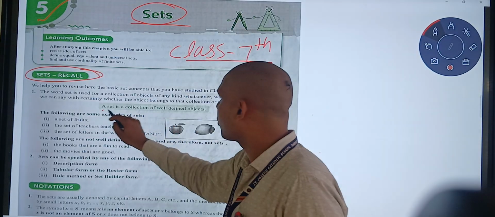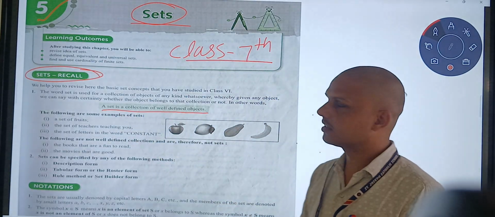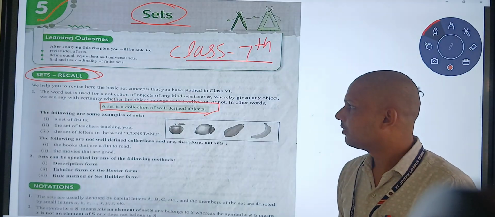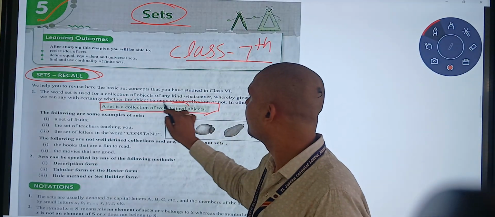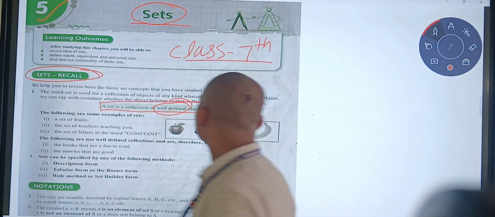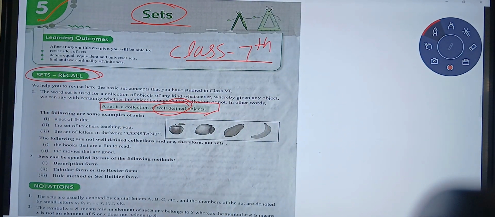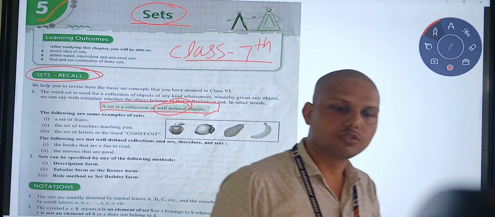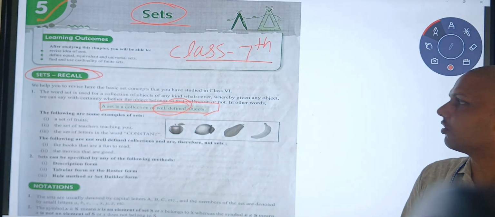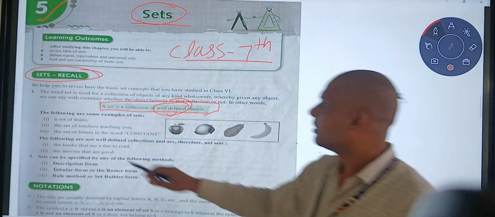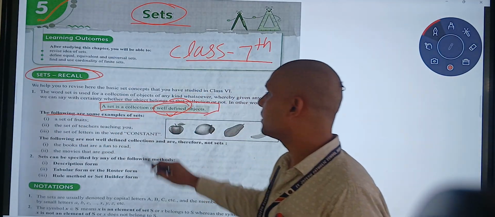A set is a collection of well-defined objects. Well-defined means what? Well-defined means it is very clear to identify whether a thing belongs to that particular category or not. This is what well defined means. The following are some examples of sets.